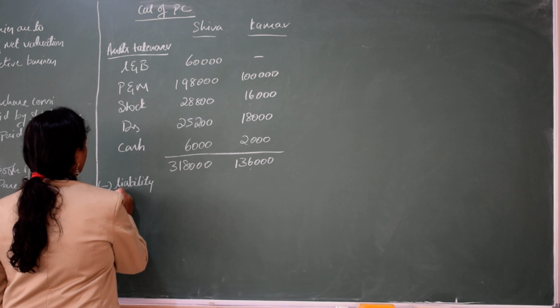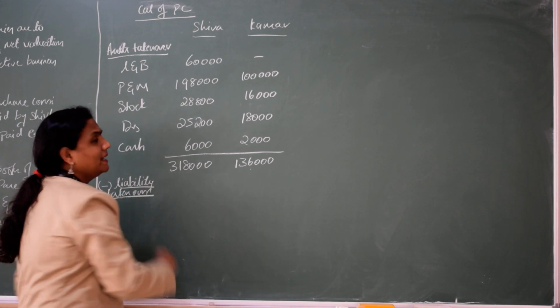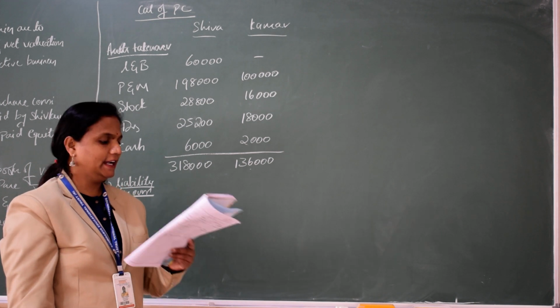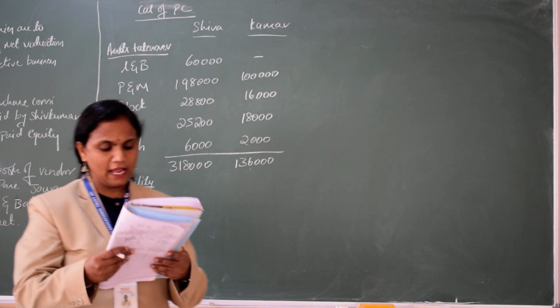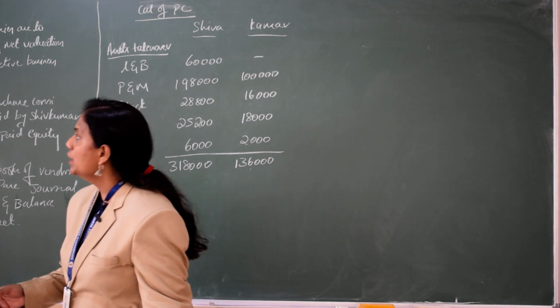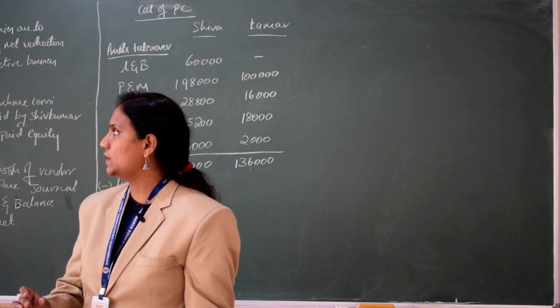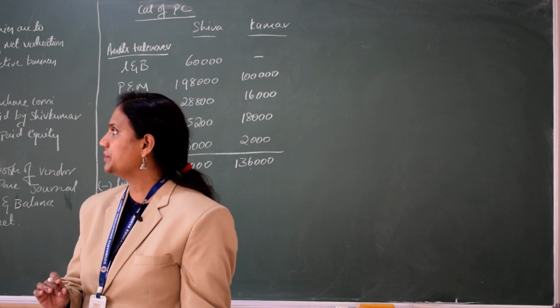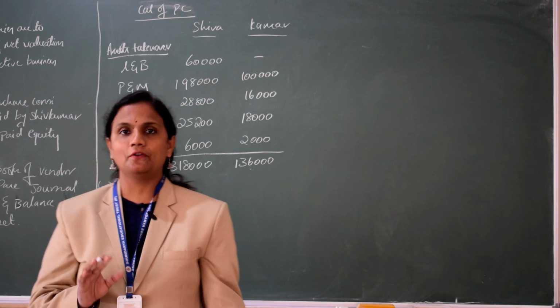Liability taken over at agreed value. So what are the liabilities you have here? If you see the question, on the liability side you have equity share capital, debenture, reserve fund, dividend equalization fund, employee provident fund, trade creditors and profit and loss.